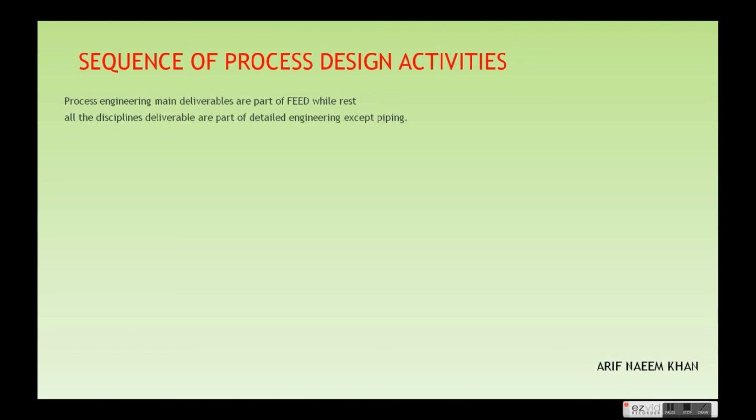Process engineering main deliverables are part of the FEED, while all the rest of the disciplines' deliverables are part of the detailed engineering design, except piping. As we know that the process is the mother of engineering, so all the design related to process is normally frozen during the FEED stage of the project, and the other disciplines start their deliverables in the second phase of the project, except piping, because the plot plan needs to be frozen during the FEED stage of the project.